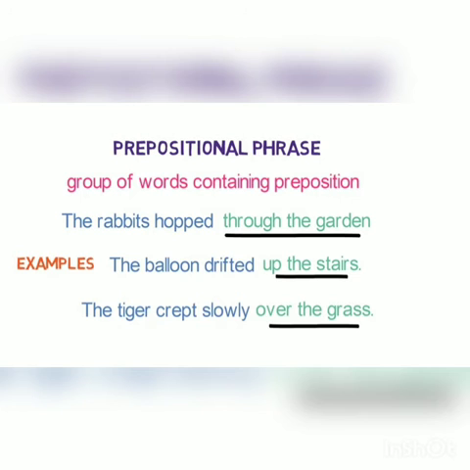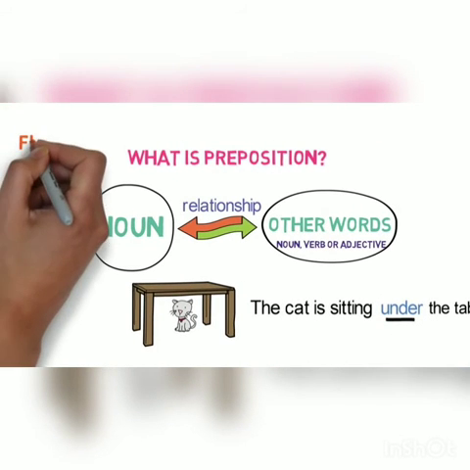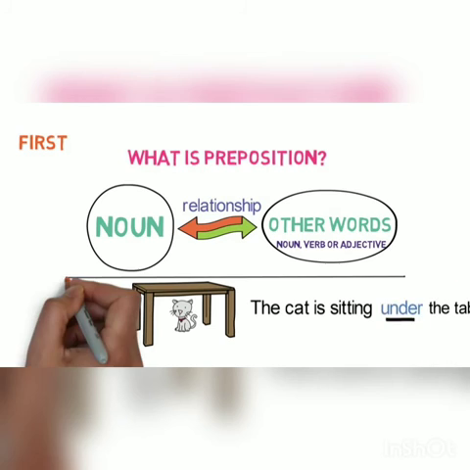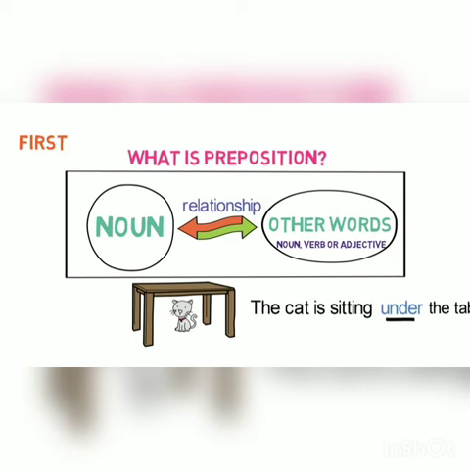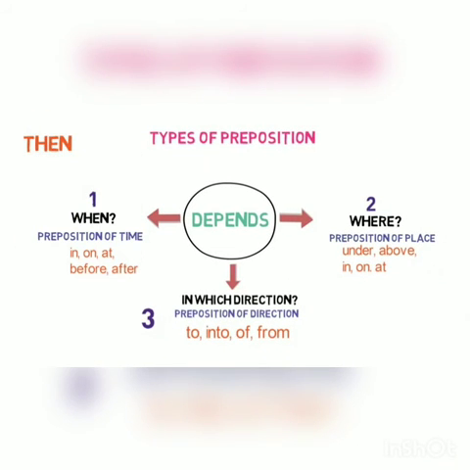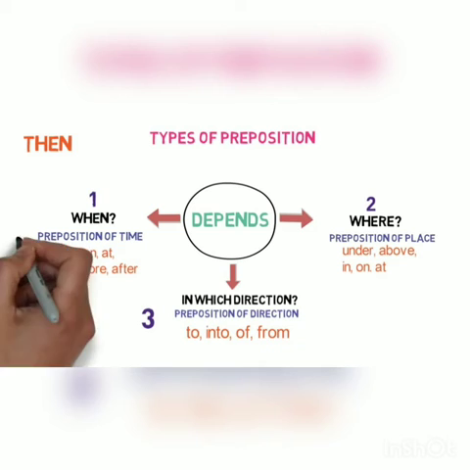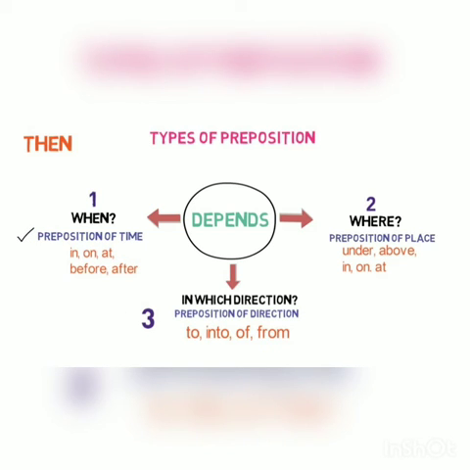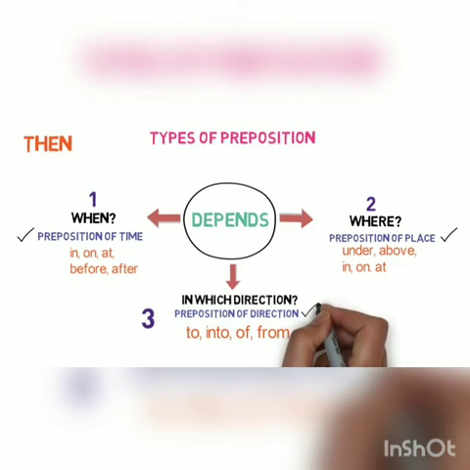Let's quickly recap what we have learned in this video. We discussed what a preposition is. A preposition is a word that links a noun with other words in the sentence. Then we discussed the types of prepositions. Depending on the usage in the sentence, prepositions that describe when an event occurred are called prepositions of time. Prepositions that describe where an event or thing is are called prepositions of place, and the prepositions that describe in which direction an event or thing is are called prepositions of direction.